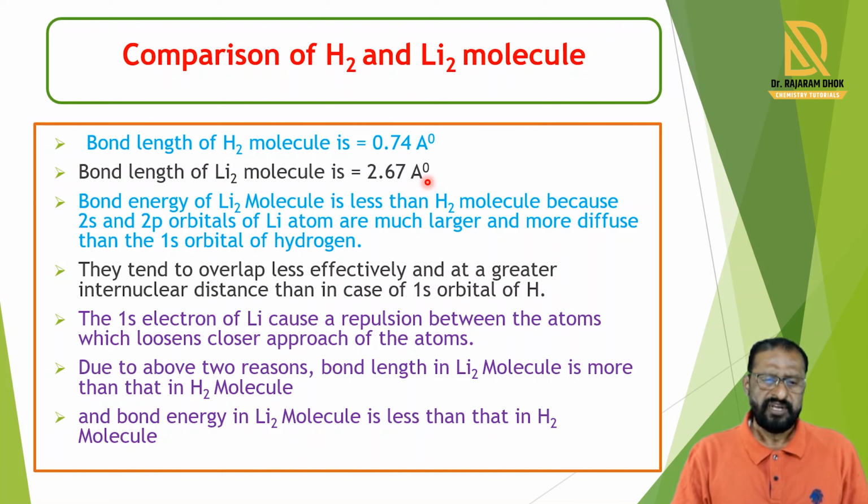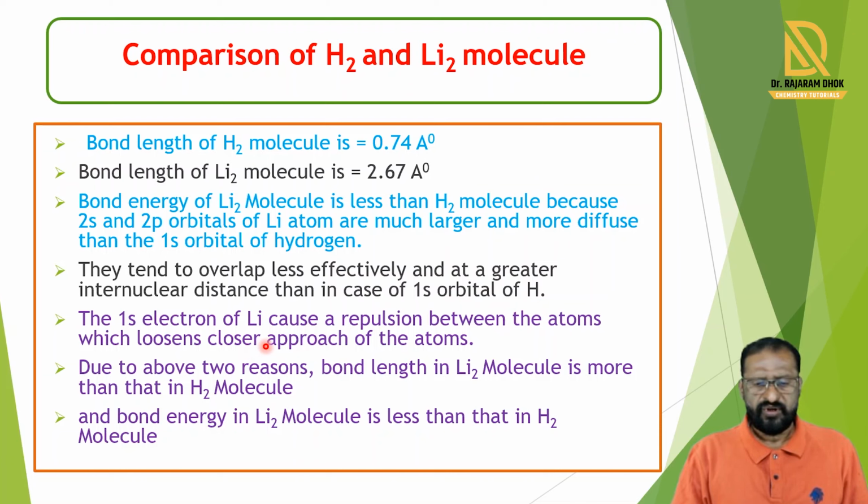Because of this, the bond energy of the lithium molecule is less than the hydrogen molecule, because the 2s and 2p orbitals of the lithium atom are much larger and more diffuse than the 1s orbital of hydrogen. So they tend to overlap less effectively and at a greater internuclear distance than in the case of the 1s orbital of hydrogen.